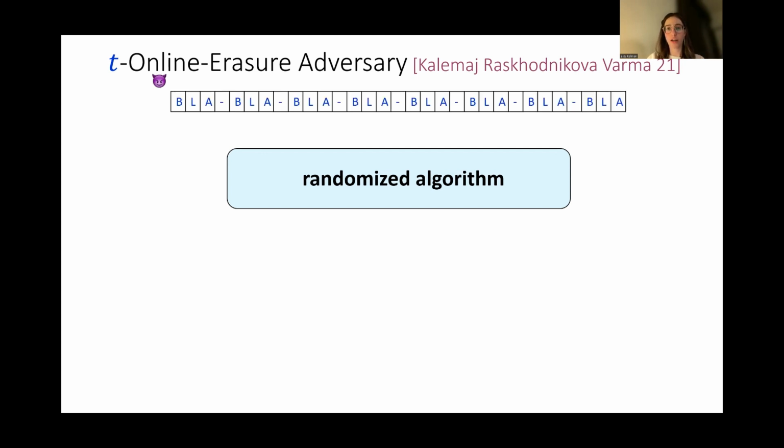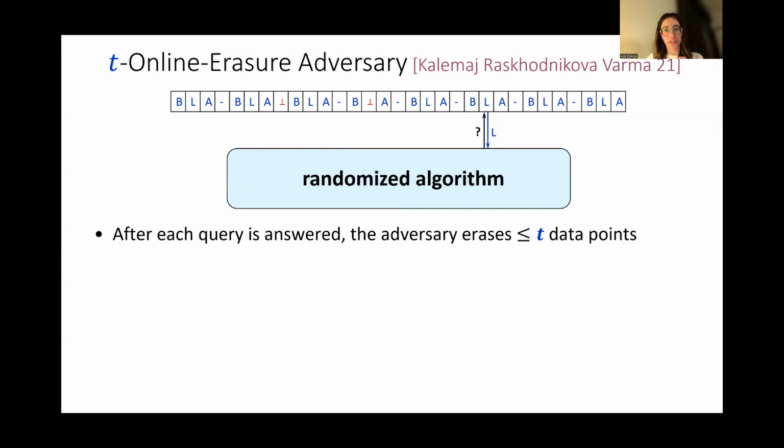As before, we have a randomized algorithm with query access to the input. Now, after each query is answered, the adversary can intervene and restrict the access or delete some input points. In this animation, t equals 2. After every query, we have 2 erasures. At some point, the algorithm might query an erased point. Then it has no idea what was written there. Usually, the algorithm has no idea what the erasure locations are.